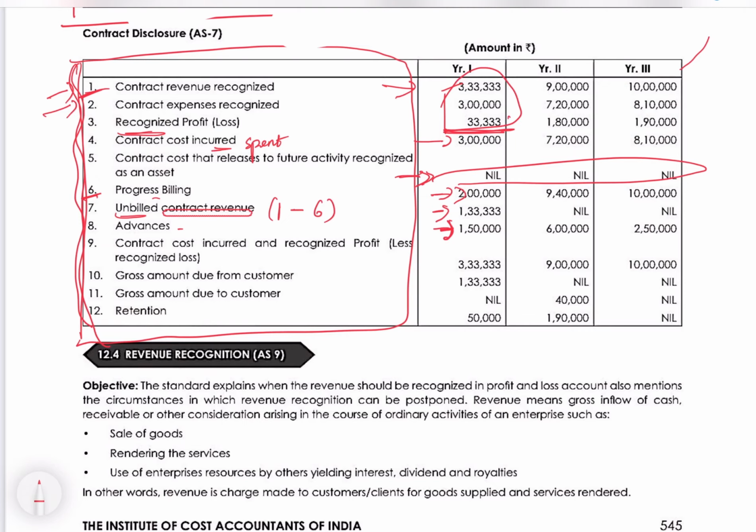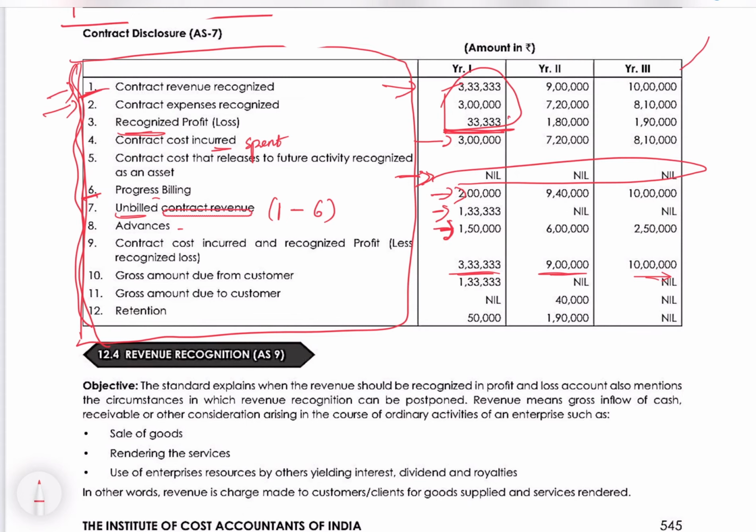Contract cost incurred and recognized in P&L account, less recognized loss. Again, this you can find here: 333, 9 lakhs, 10 lakhs. Recognized is the same figures here. Gross amount due from customer, gross amount due to customer.